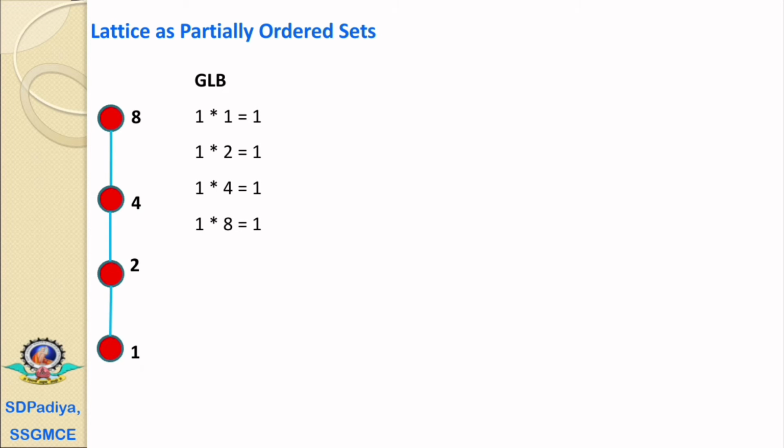First we'll find out the greatest lower bound for all the combinations of 1, that is 1 meet 1 equals 1, 1 meet 2 equals 1, 1 meet 4 equals 1 and 1 meet 8 equals 1. For 2 meet 1, among 2 and 1, 1 is the lowest, therefore 2 meet 1 equals 1, 2 meet 2 equals 2, 2 meet 4 equals 2 and 2 meet 8 equals 2.